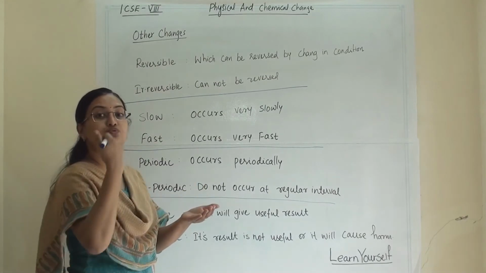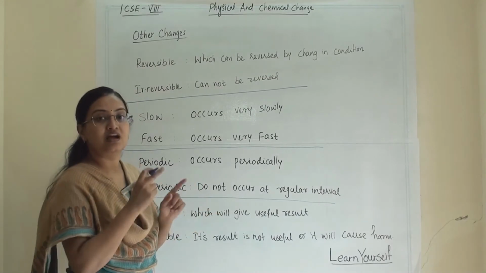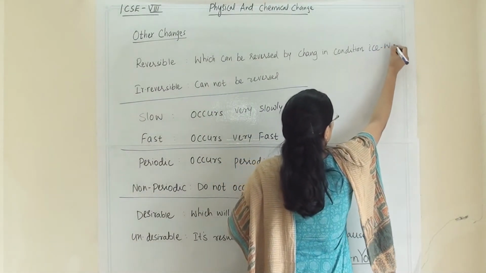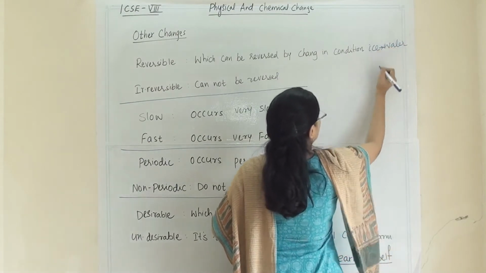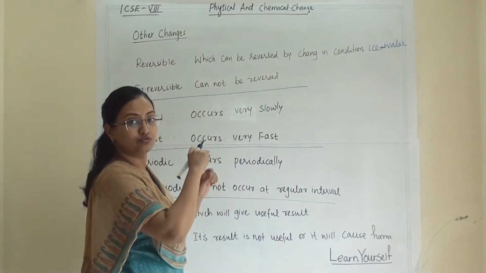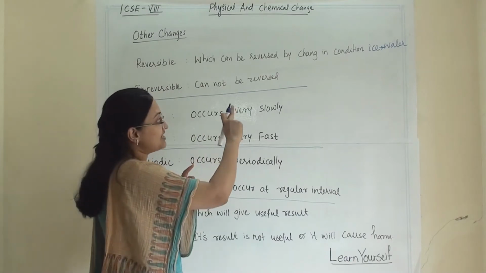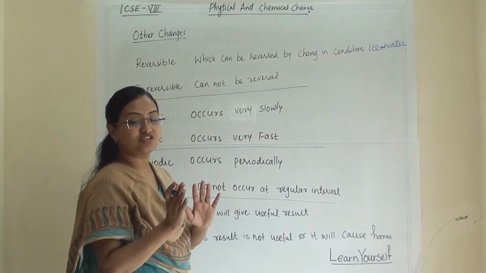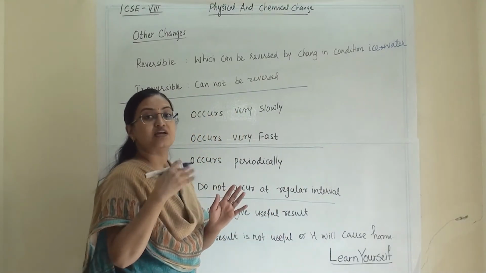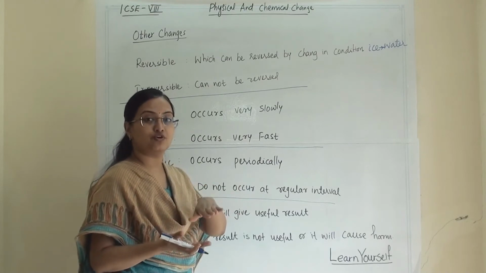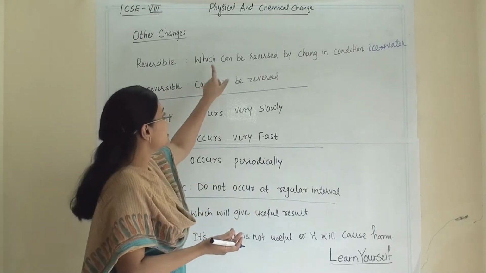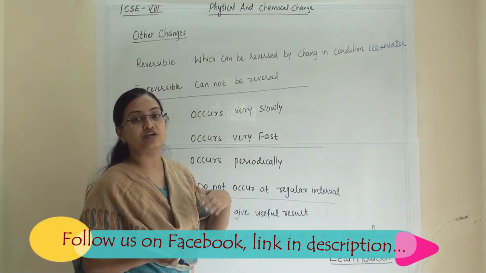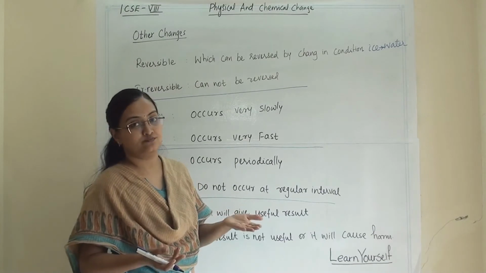For example, ice becomes water. Ice to water is a reversible change by changing the condition. By changing the temperature, we can change water back to ice. So this is a reversible change. We can make it as it was earlier, before the change.